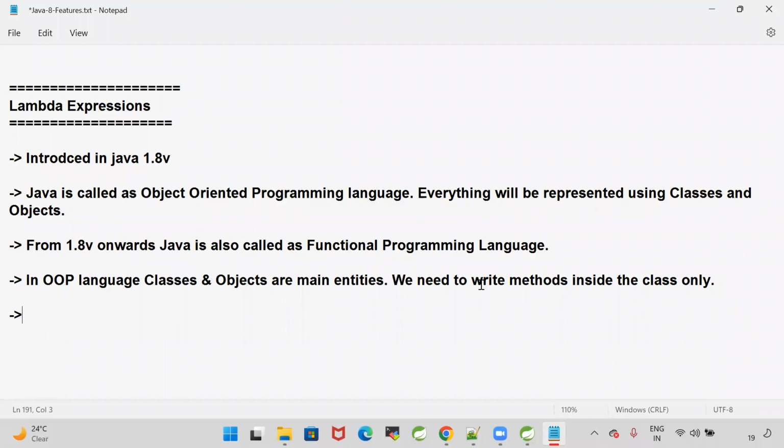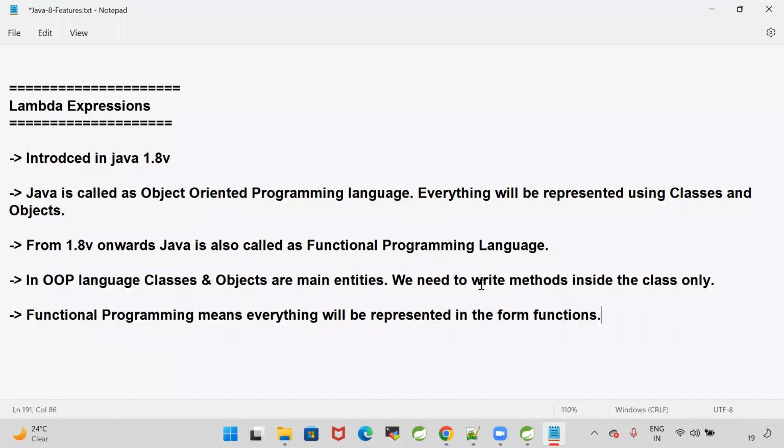But from 1.8, what happened? Functional programming means everything will be represented in the form of functions. Clear? In the object-oriented language, things will be represented as classes and objects, and functions we need to write inside the class only. But in functional programming languages, everything will be represented in the form of functions.